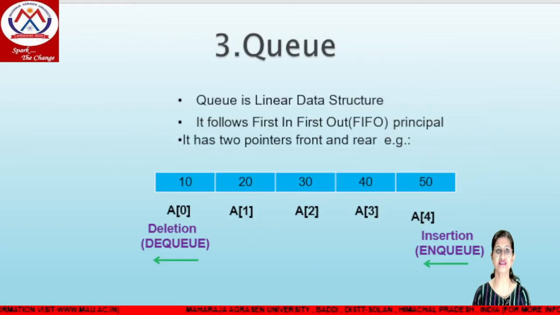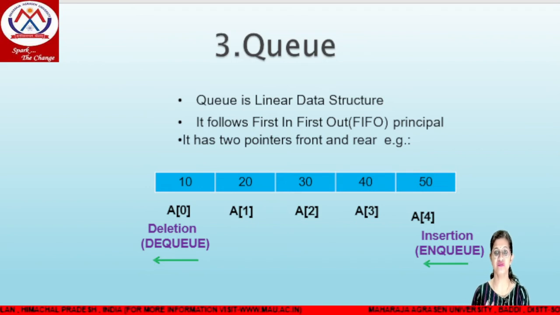So next is queue. Queue is a linear data structure. We can implement the queue by using an array or by using a linked list. Queue is based on the principle of FIFO, first in first out. Here we can use two pointer variables. The first one is for deletion, the second one is for insertion.